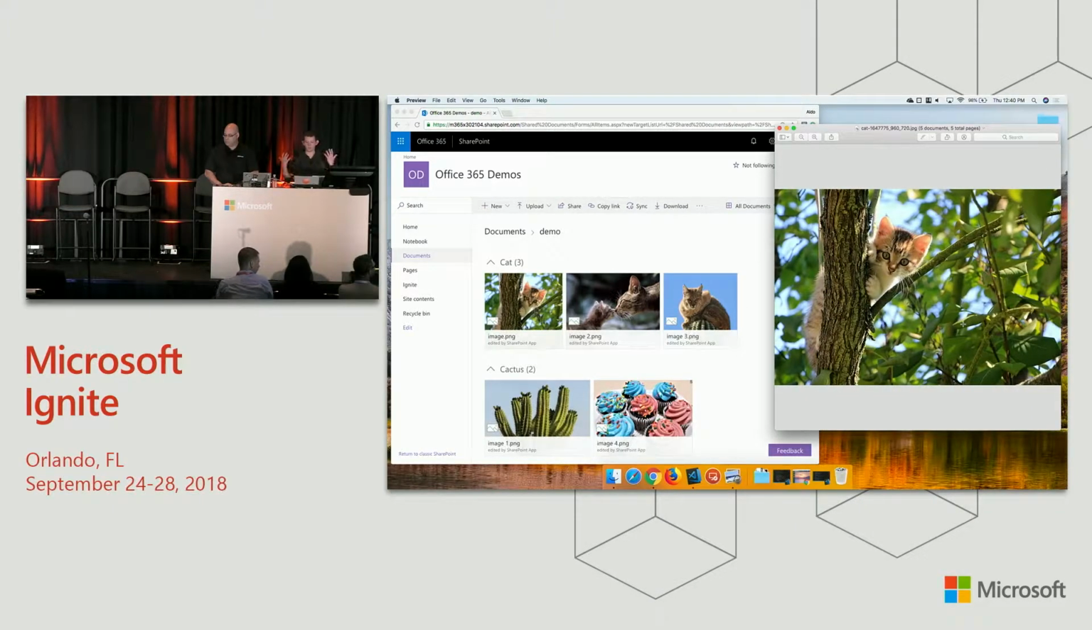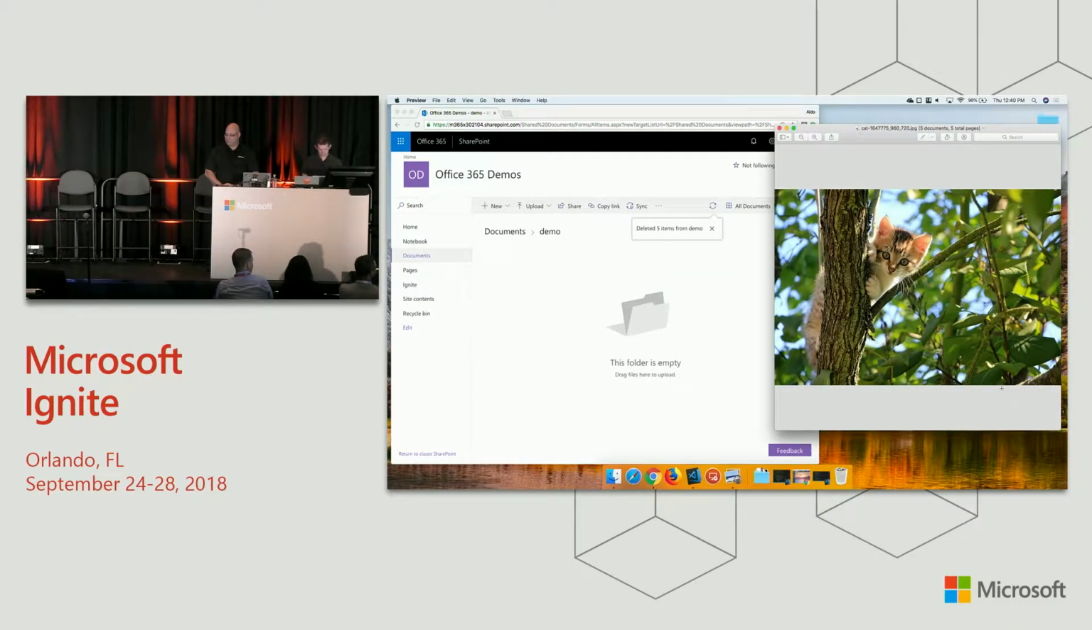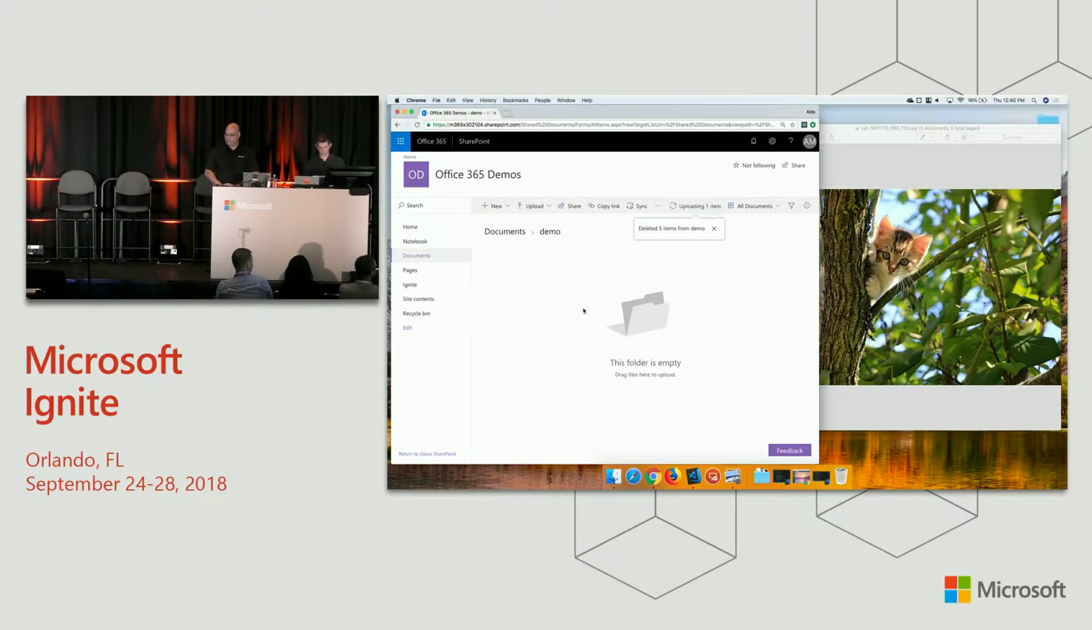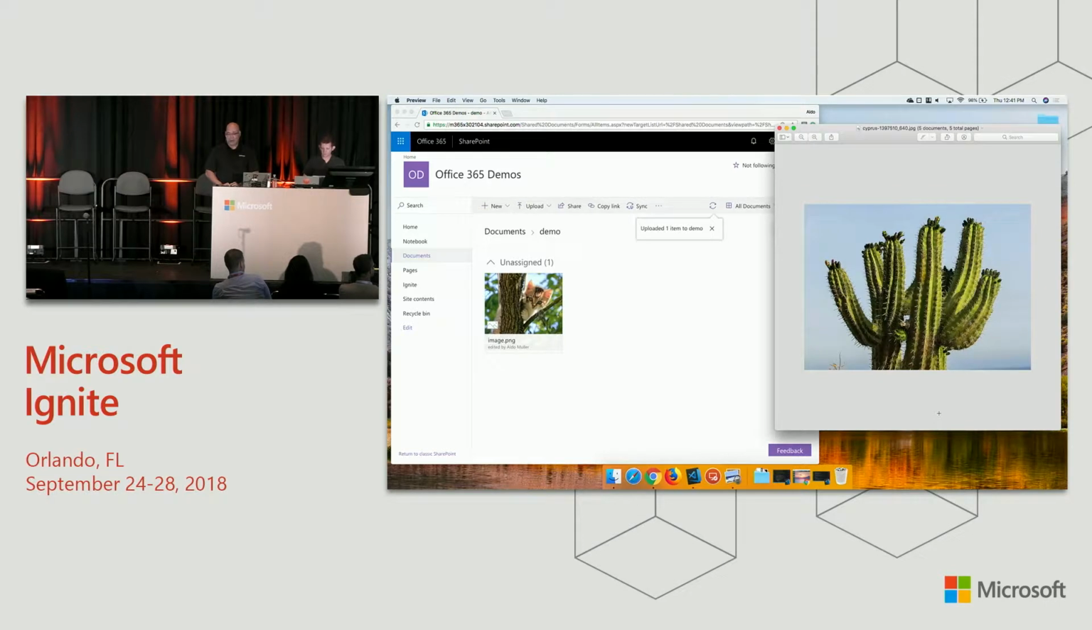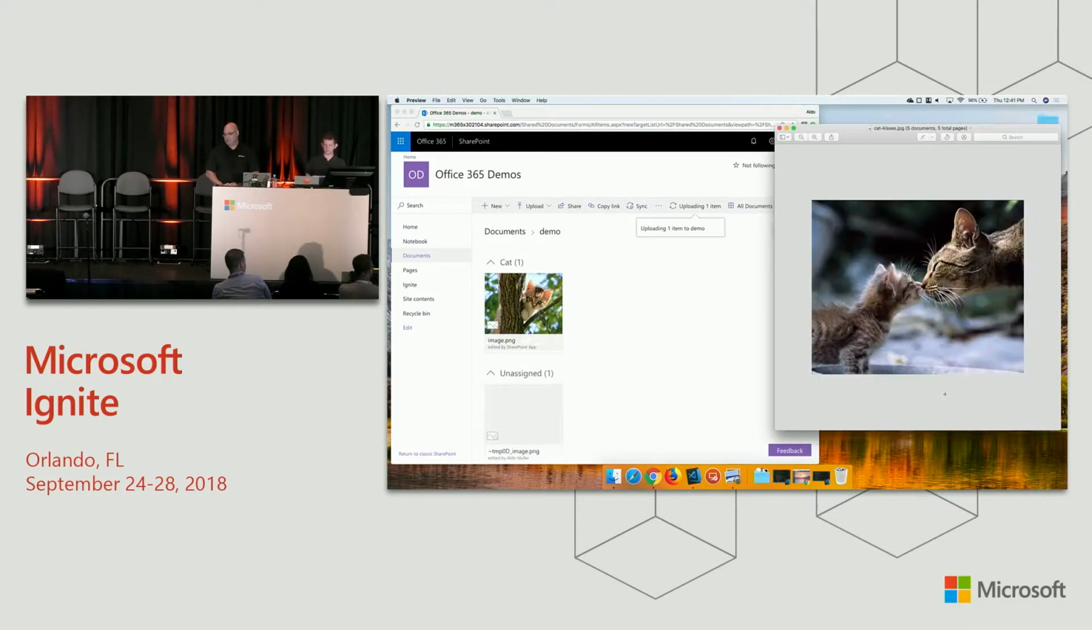So here's an incoming feed of images. This one's obviously a cat. We'll just go ahead and paste that in, which is the new paste directly into OneDrive feature you saw earlier in some of the keynotes. It's awesome and it works. This one looks like it's going to be a cactus. Paste that in. That's a cat kiss.